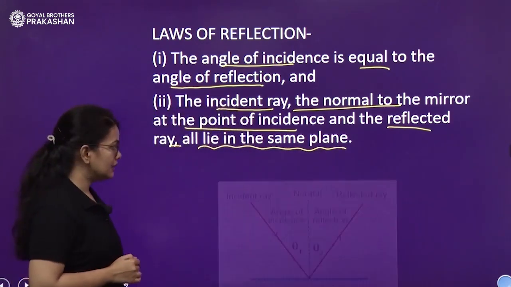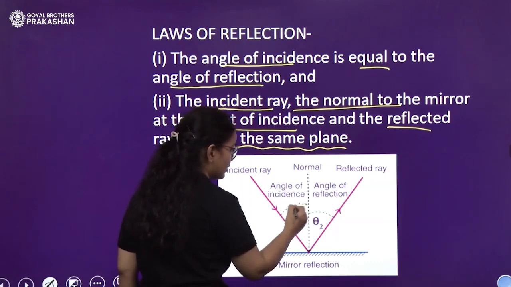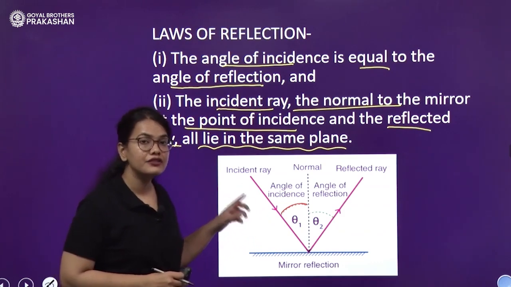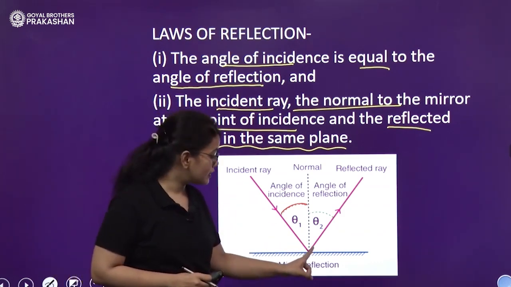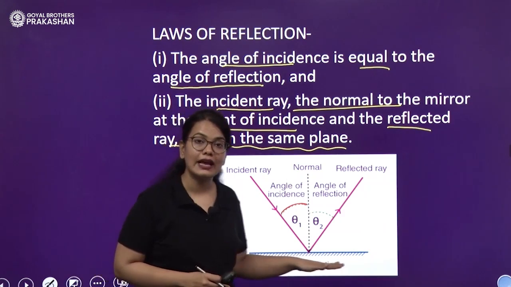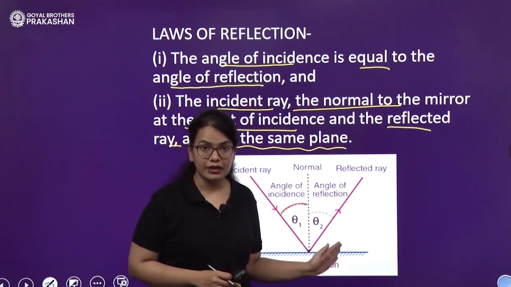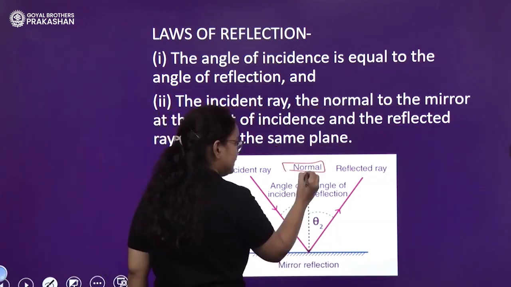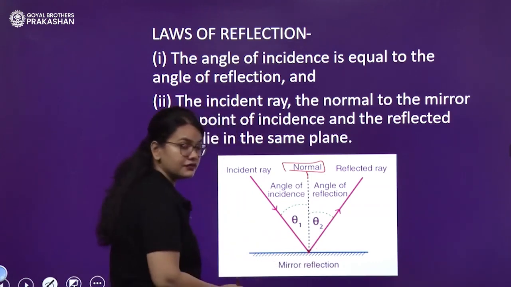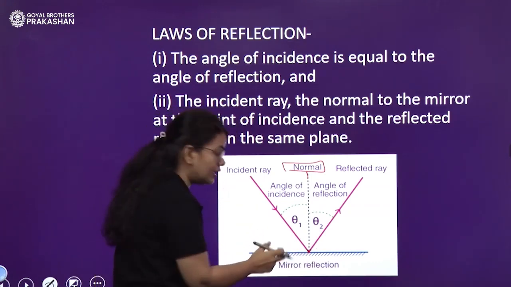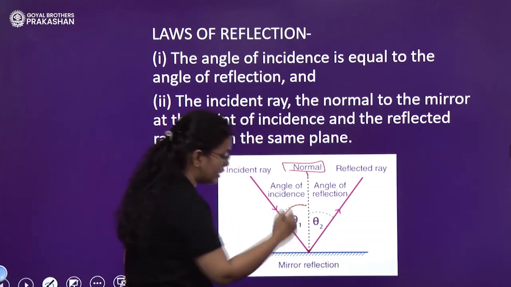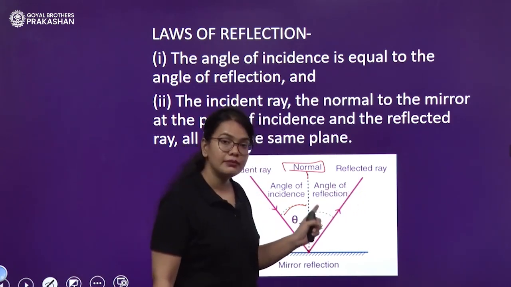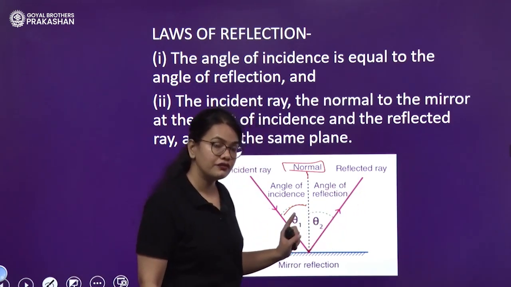Okay, let us see over here in the image. This is your angle of incidence. What is the angle of incidence? The angle of incidence is the angle which the incident ray makes with the normal. Normal is what? It is the line perpendicular to the plane mirror or smooth surface at the point of incidence. So this is your normal, perpendicular to the surface. The pink ray is your incident ray. The angle between the two is your angle of incidence. Angle of reflection: this is the reflected ray. The angle between the normal and the reflected ray is the angle of reflection.